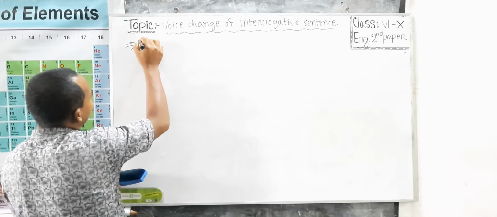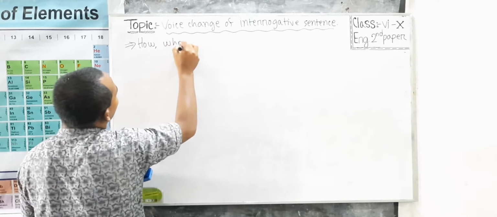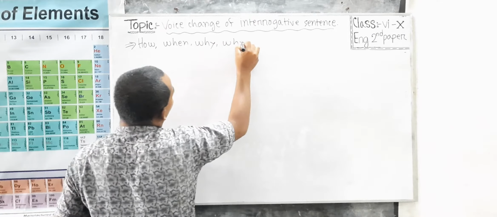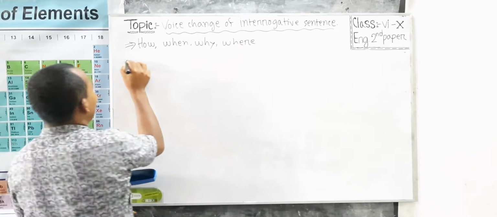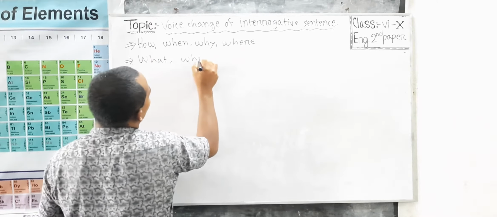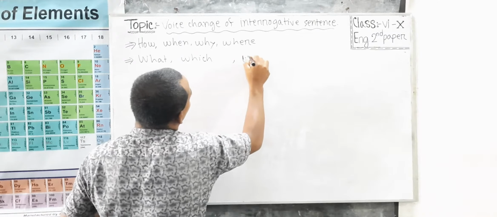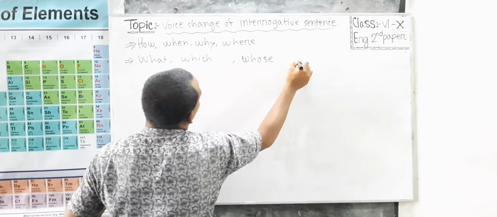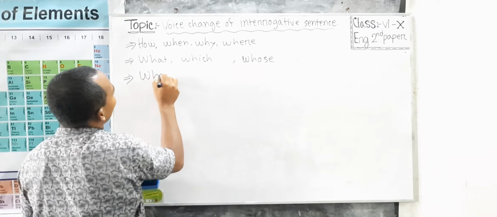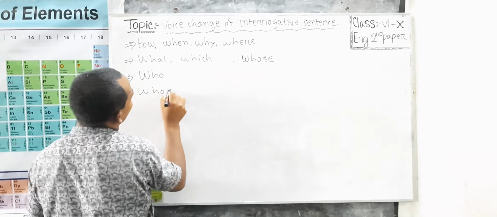The WH words are: how, when, why, where, what, which, whose, who, whom.